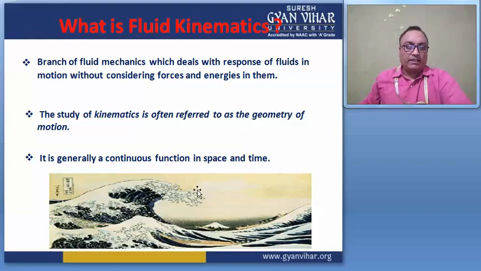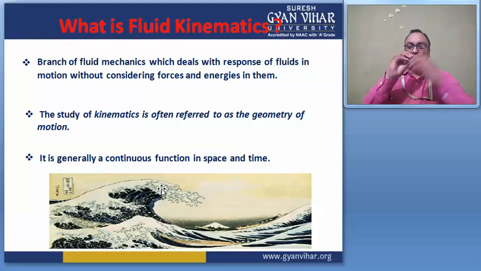Suppose in this figure, the waves of the ocean create different types of patterns. But this creates two functions, one is space and another one is time. Space means, suppose a fluid is moving, starting from here.